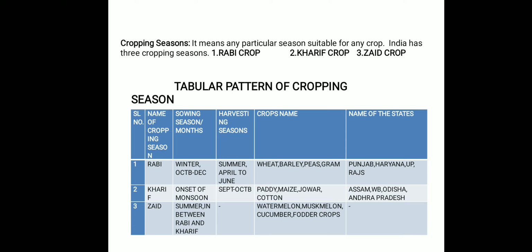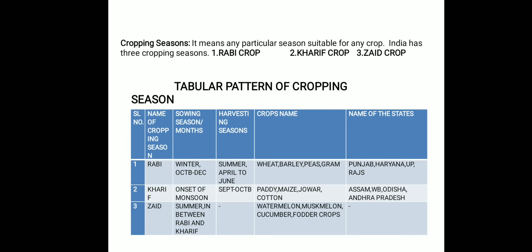So this way, if you try to memorize it, you can start from the month of October. It is the time of your autumn break. You can take a tenure of 3 months like October, November, December. This is the sowing season. Leave the 3 months January, February, March, and then again start from April, May, June. This is the harvesting season. After June, the Kharif crop is grown: June, July, August. Again leave 3 months, and after that you come to September and October.